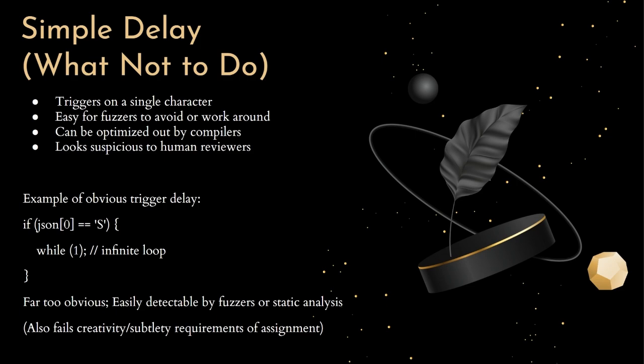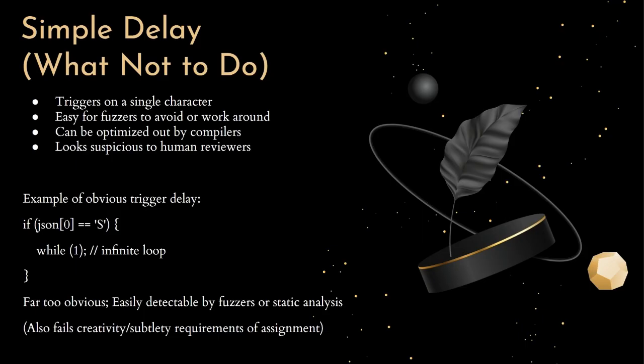Now, before I show you the solution I actually went with, I want to go over a really basic version of counterfuzzing, just to explain why it's not good enough. A very straightforward idea would be something like: check the first byte of the input, and if it's a specific value like S, run a giant while loop. Like if json[0] equals S, while i is less than 1 million, i++, something like that. This works technically.